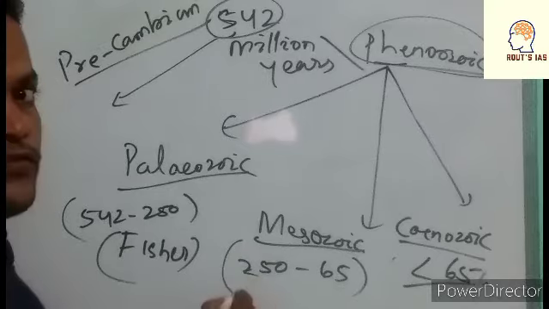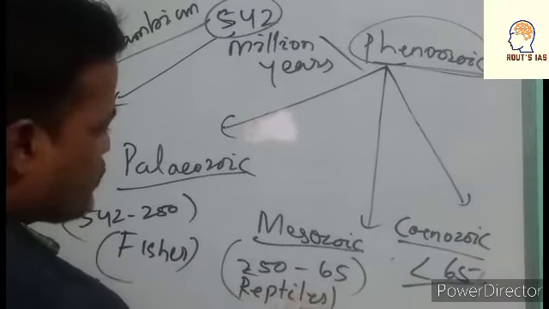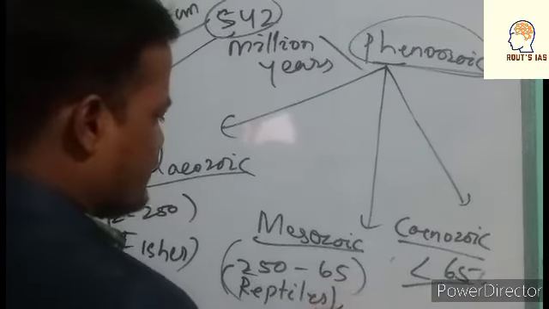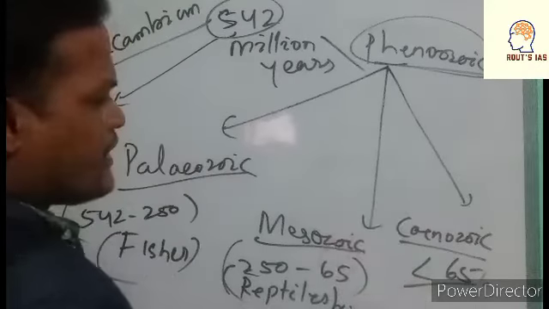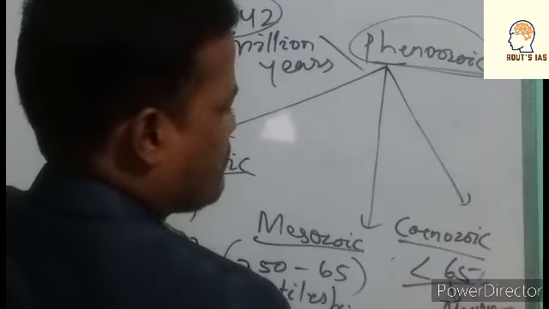Mesozoic is called the age of reptiles. That is, Mesozoic is the period of dinosaurs. Dinosaurs existed in this period. Okay, the period of dinosaurs. Cenozoic is the age of mammals. We can say age of mammals.